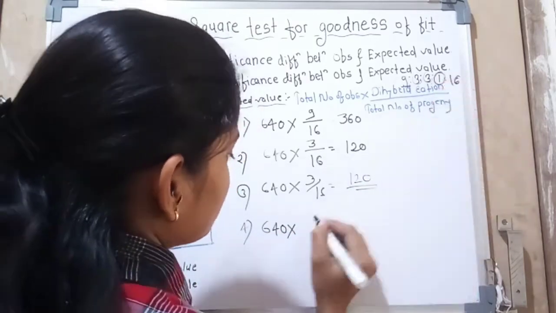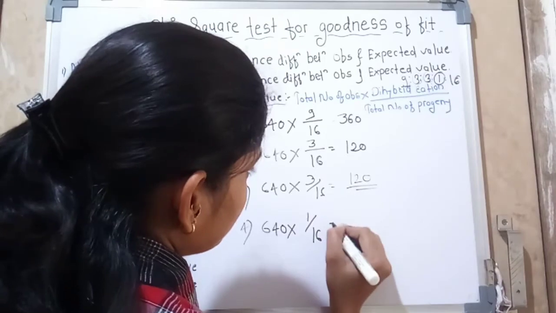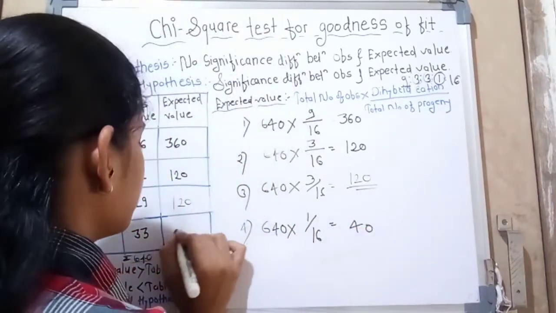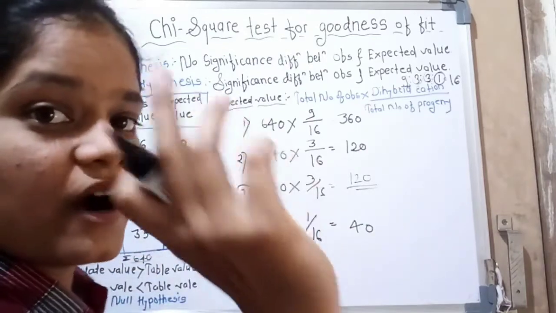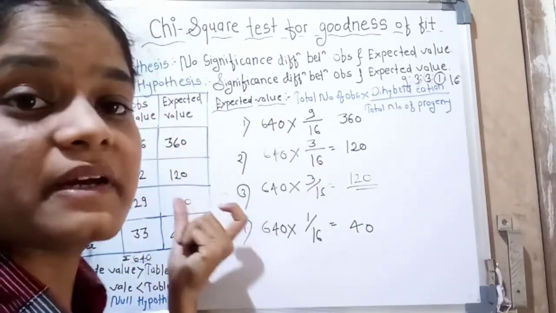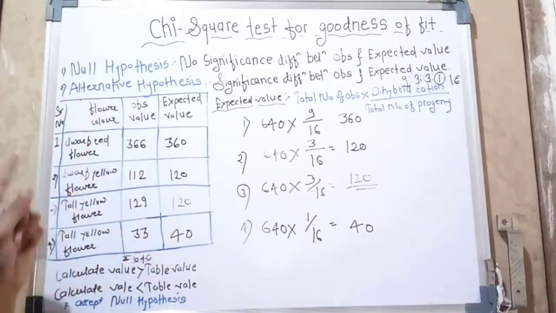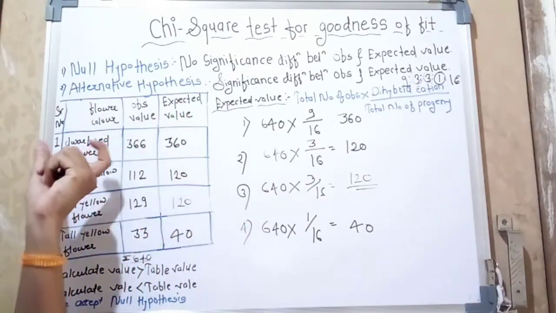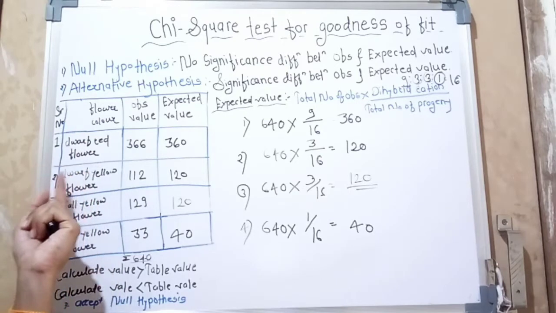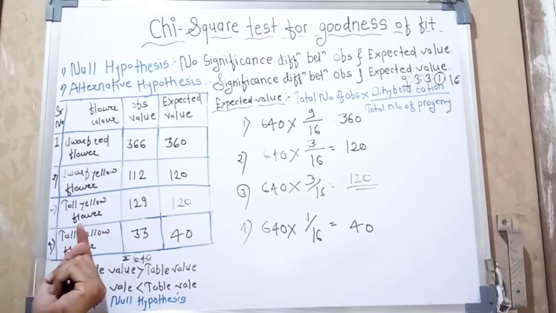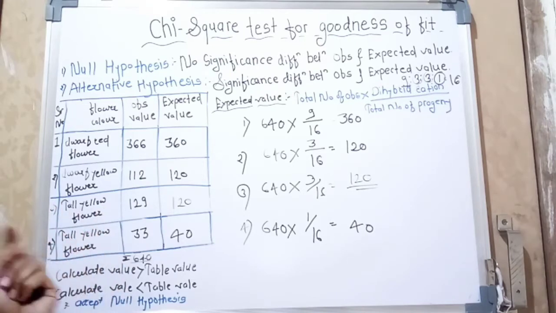Here is 1. Okay, so 1 upon 16 we get 40. So our expected value is 40. So first we find out the expected values of each progeny. So here we find out the expected value first, which is the dwarf red flower, then dwarf yellow flower, tall yellow flower, tall yellow flower, and